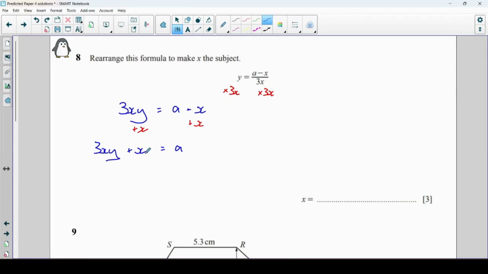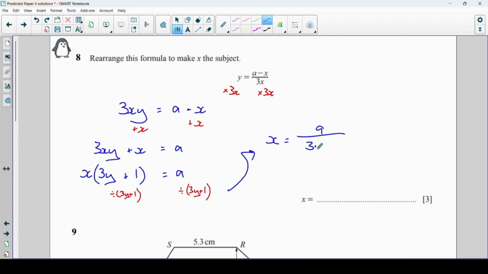This is the step that people forget. Now to turn these two x's into one x, we're going to factorise. So x brackets 3y plus 1 equals a. And then I'm going to divide by this factor here. I'm going to divide both sides by that thing in brackets, 3y plus 1. So we end up with x equals a divided by 3y plus 1. Really common type of question that, which people often find difficult when there's two of the subject that we're trying